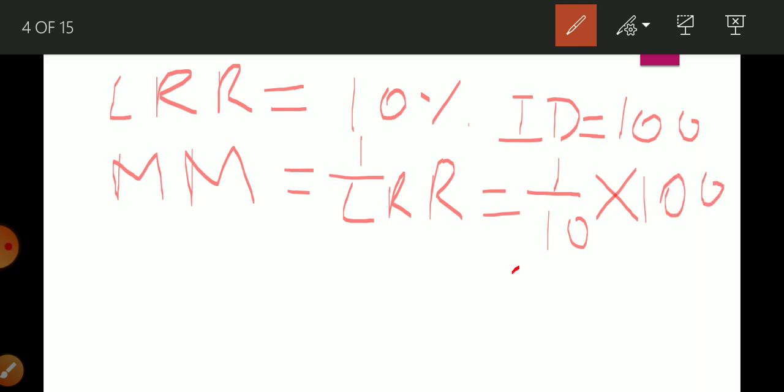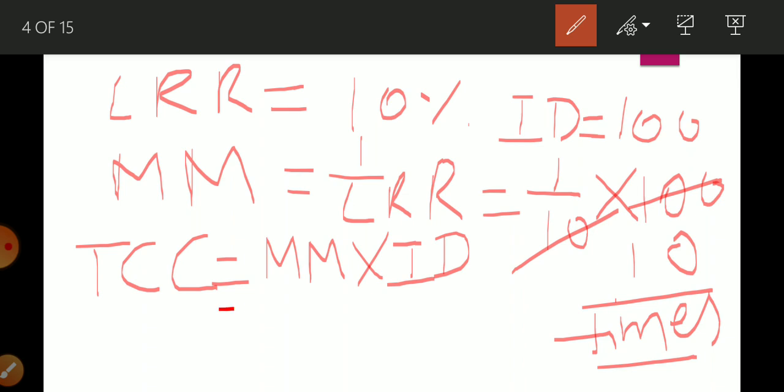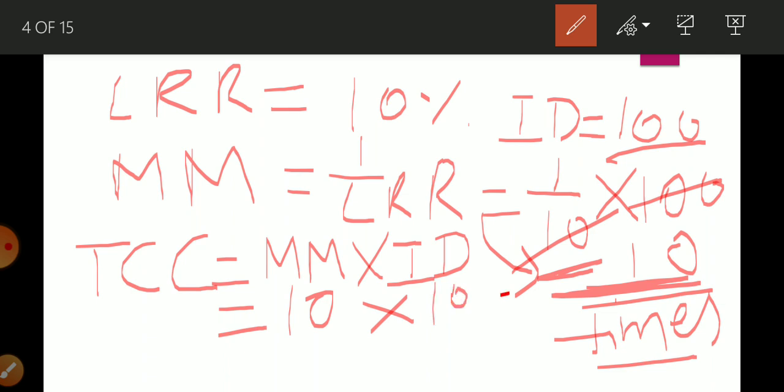Now when we cut, how many times? There will be 10 times money creation of initial deposit. So commercial bank is able to lend money equal to 1000. Okay, so total credit creation is equal to money multiplier multiplied by initial deposits. So money multiplier, the value is 10. Initial deposit is 100. So in this way it will be 1000. Okay, so this will be money creation.